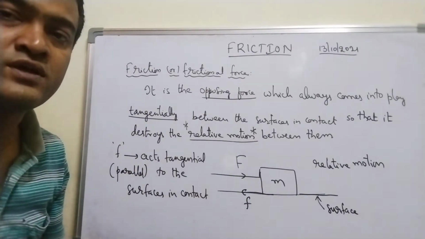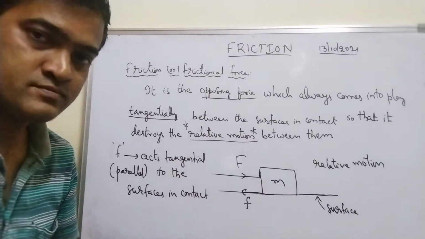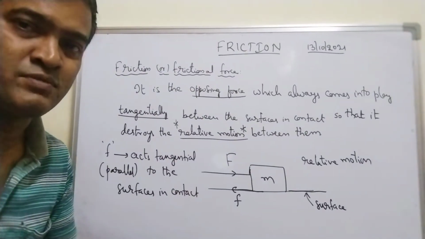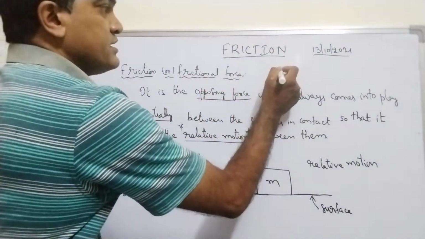But here what we are going to discuss is dry friction, or simply friction. In mechanics, dry friction is also called simply friction.